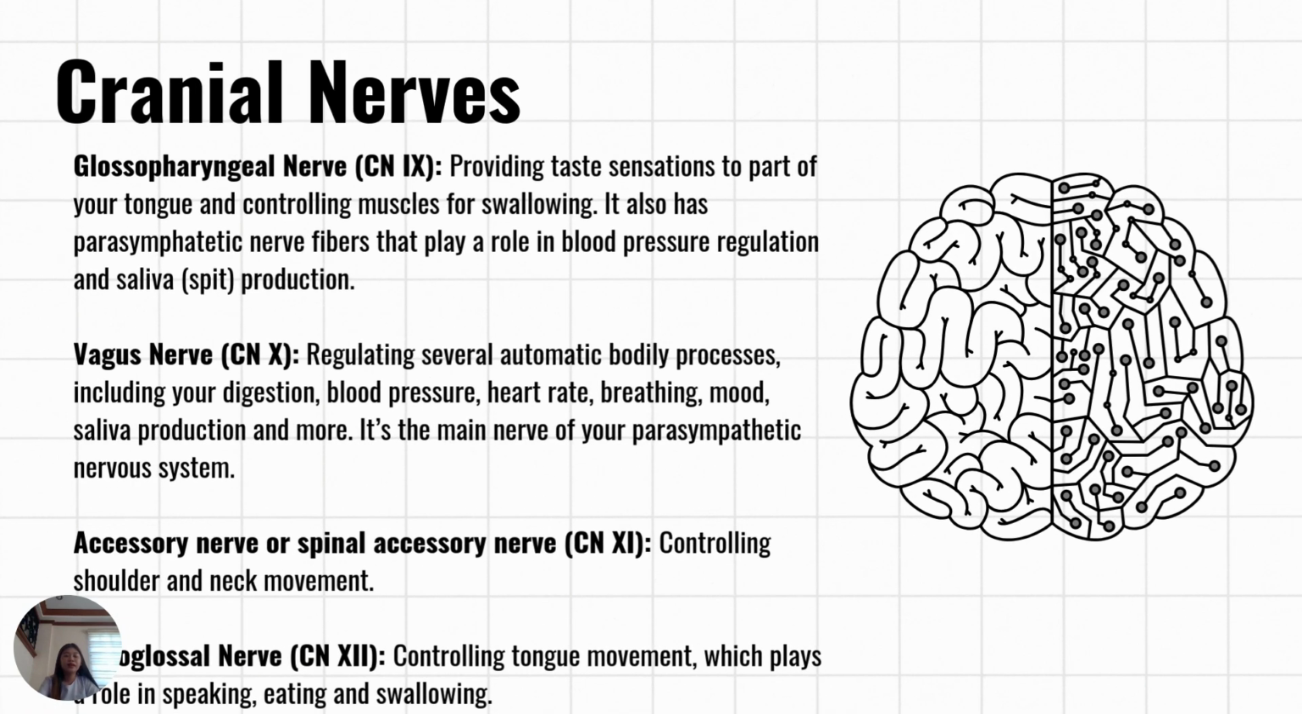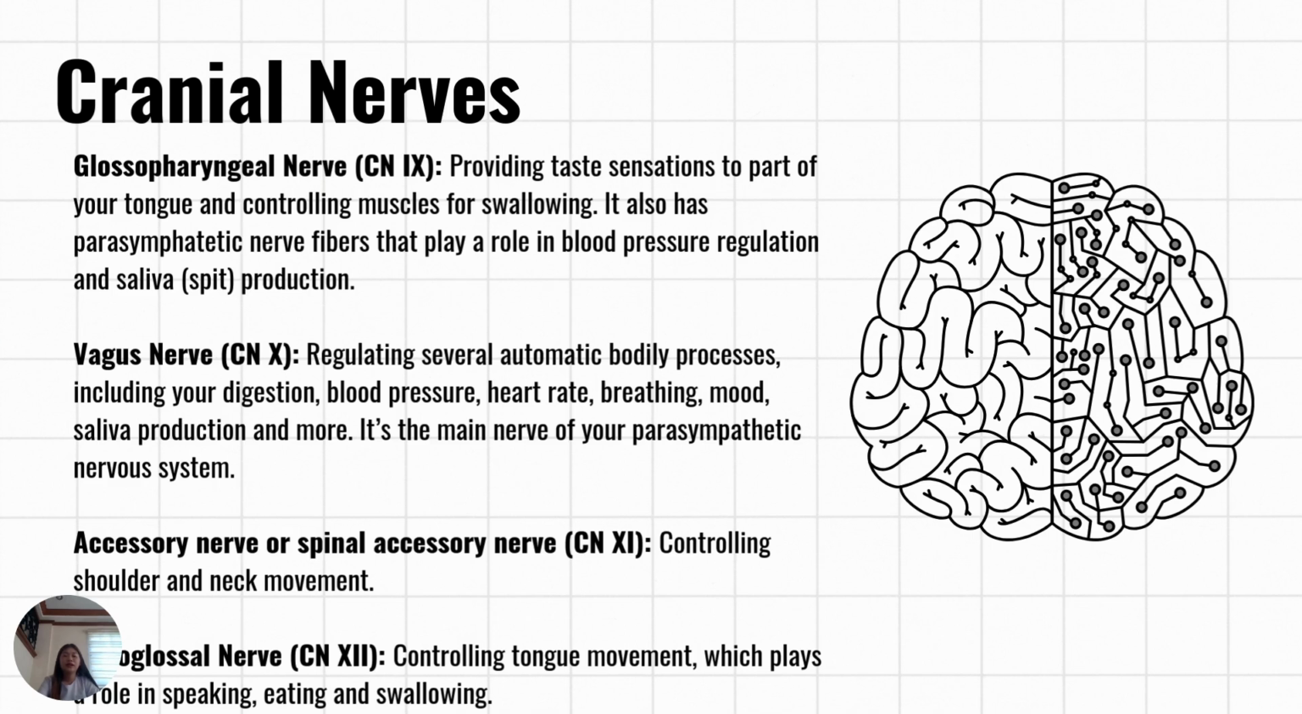Next, glossopharyngeal nerve, providing taste sensations to part of your tongue and controlling muscles for swallowing. It also has parasympathetic nerve fibers that play a role in blood pressure regulation and saliva production. It originates from the medulla oblongata and terminates in the pharynx.